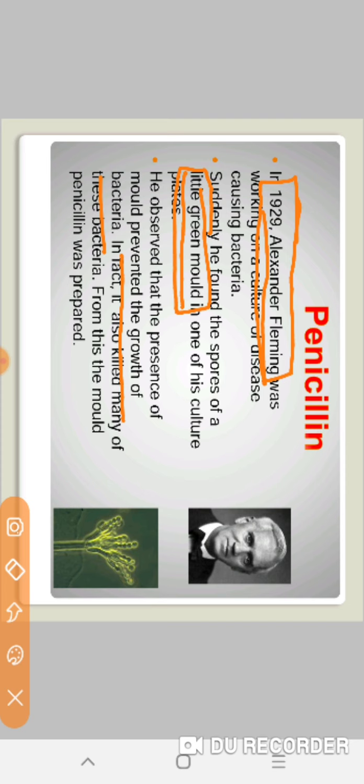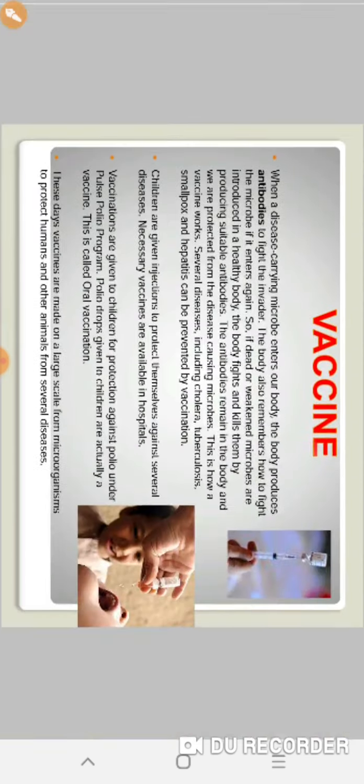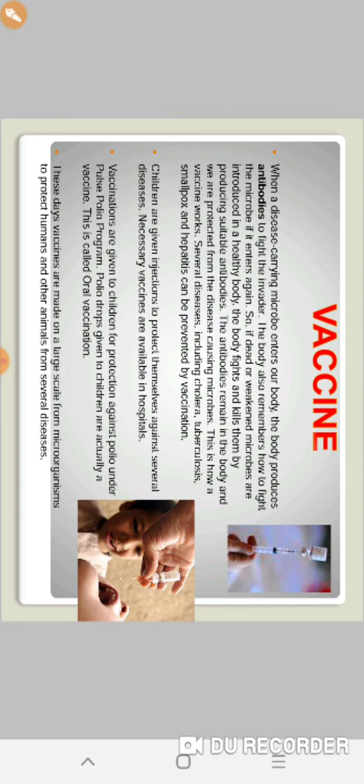From this, penicillin was prepared. From where was the penicillin prepared? The penicillin was prepared from the spores of the little green mold. And who discovered penicillin? Alexander Fleming. When did he discover it? He discovered penicillin in 1929.